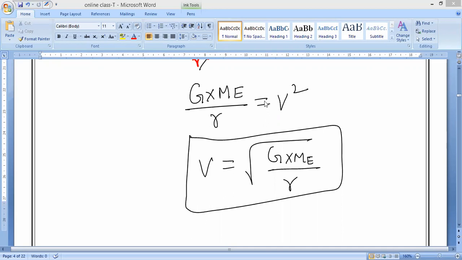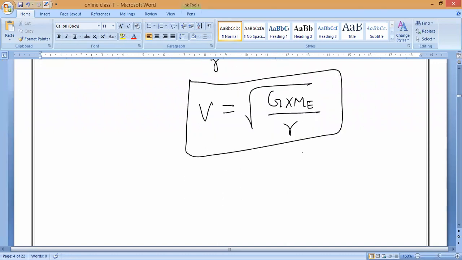Solve. So V equals root of G into ME divided by R. Have you got this one?